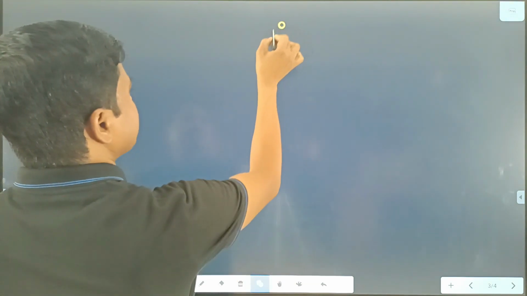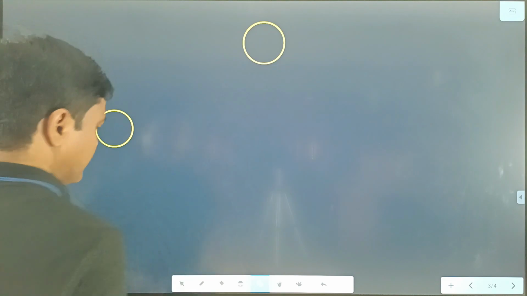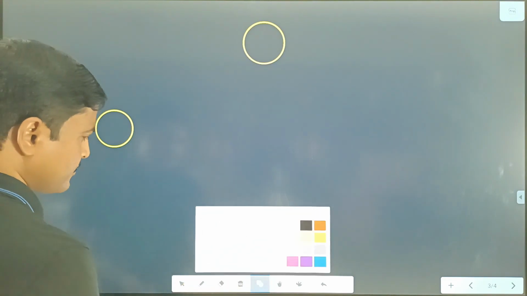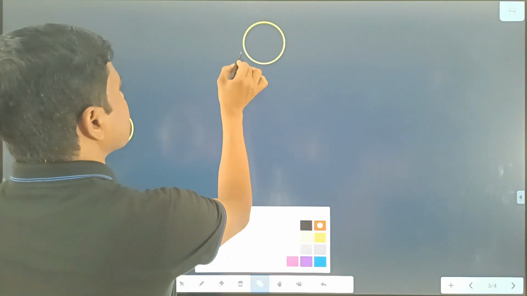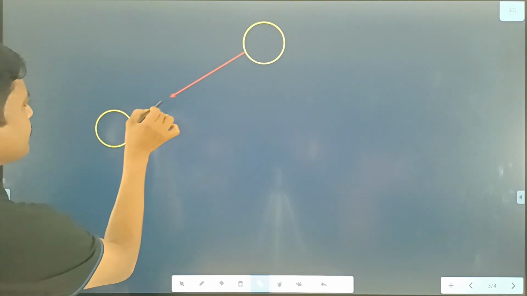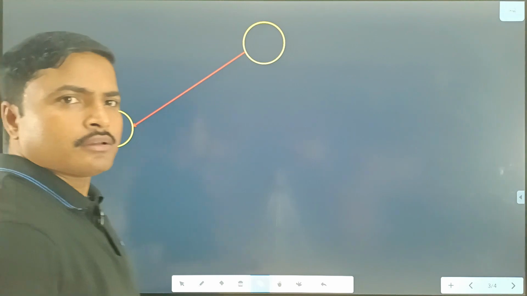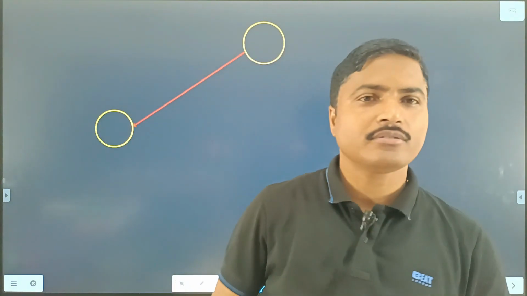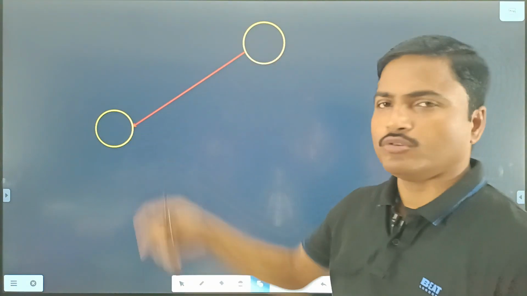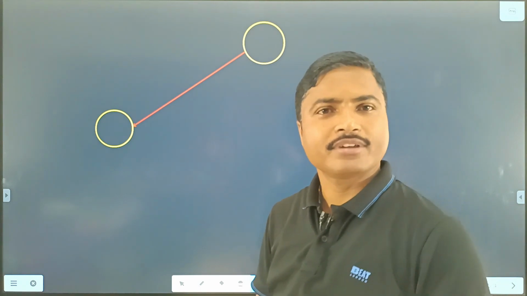This is your sun. Then light is emitted from the sun towards the surface of the moon, and after that what happens?